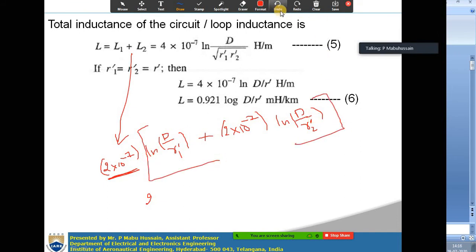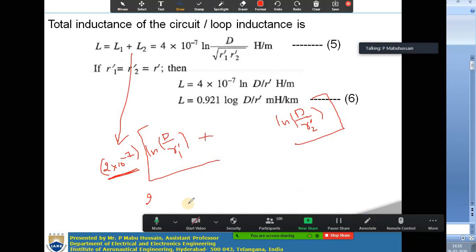So from these two expressions, 2 into 10 to the power of minus 7 is common, right? So when you take 2 into 10 power minus 7 as common, then you will get 2 into 10 power minus 7 into ln d by r1 dash plus ln d by r2 dash. Now this will be like log a plus log b, which is log of a into b.